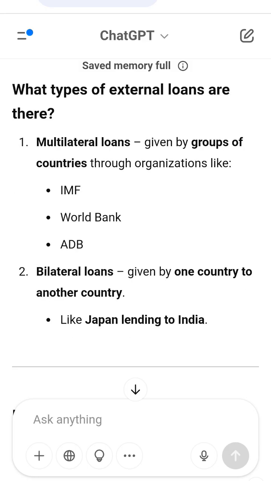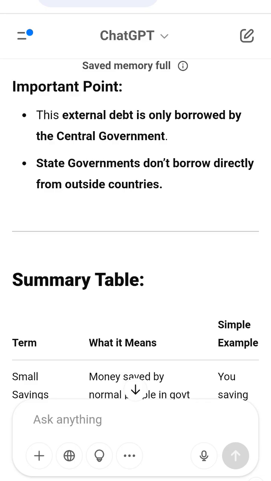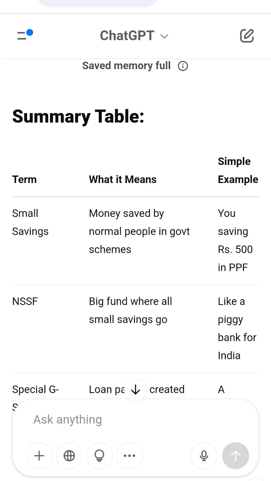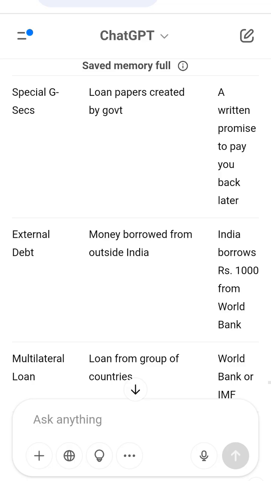Super simple life analogy. Imagine India is like a big family. The family saves money in piggy banks, small savings. The parents borrow some money from kids' piggy banks and promise to pay later, internal debt. They also borrow from rich neighbours like Uncle Japan or Aunt USA, external debt.